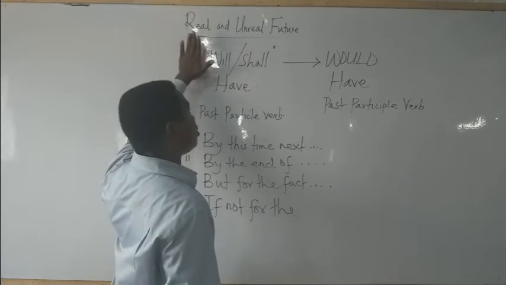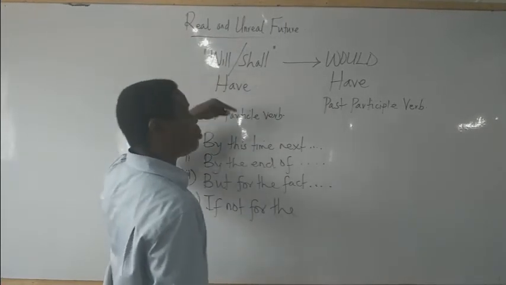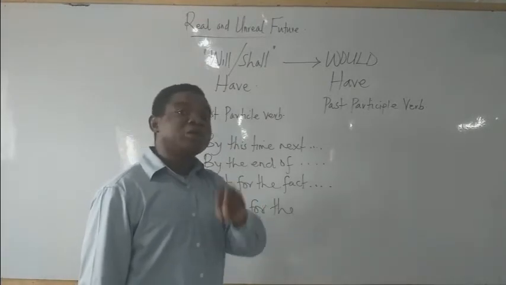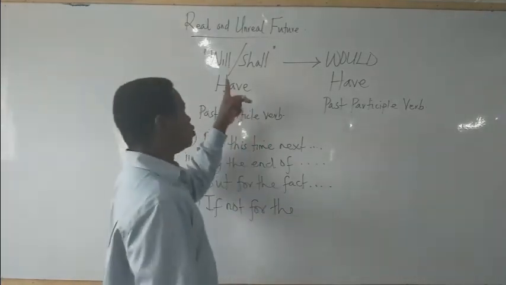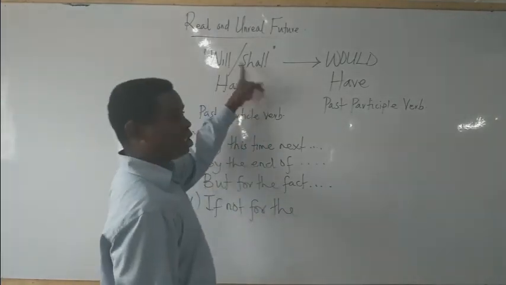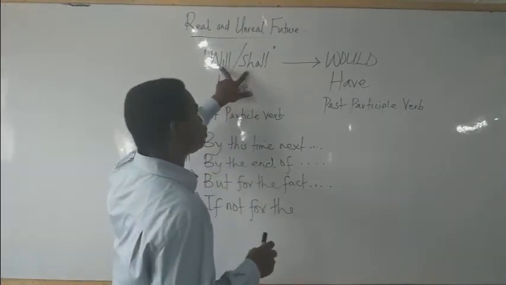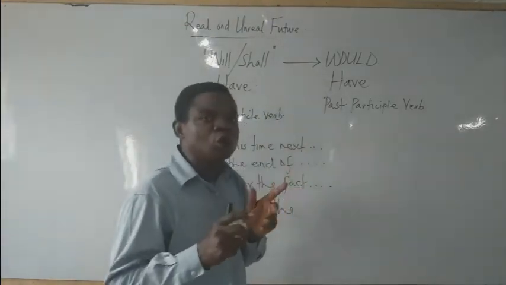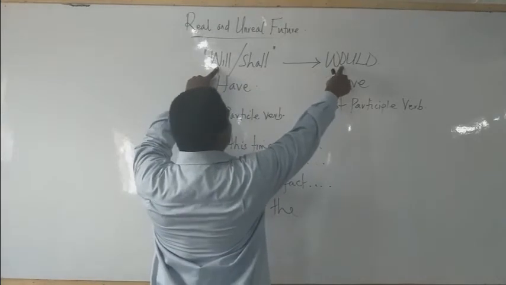As I've said, a real expression is an action that is represented with the present tense form of modal auxiliary. And the present tense forms are 2. We have will and shall. These are the 2 verbs that are used to capture real expression. Then for unreal expression, it is only would. By the time will changes to the past form, it is would.